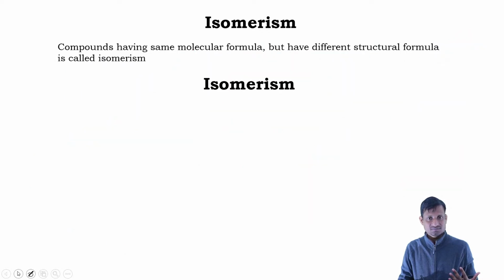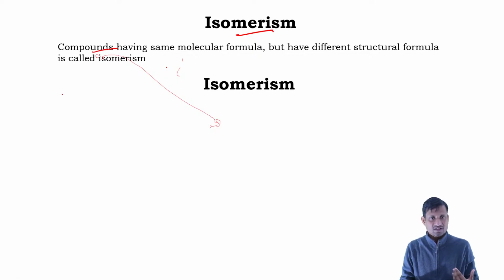So now we'll talk about isomerism. This is very important, because of isomerism we can have many compounds. Basically we can understand it like this. If we have a compound, for example C2H5OH, from this general molecular formula, what can we get?